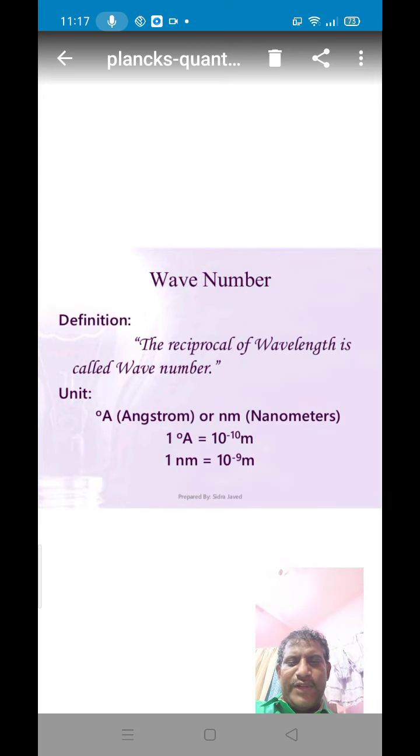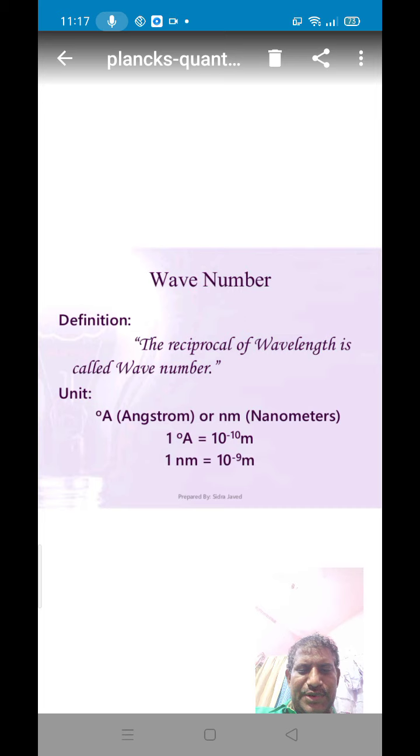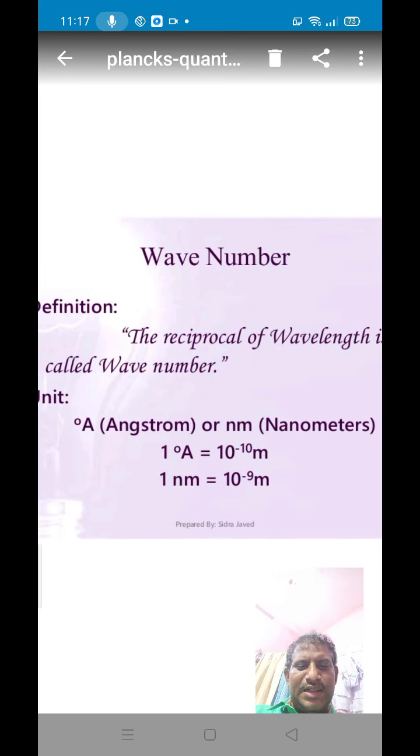The next property is wave number. Wave number means the reciprocal of the wavelength. That means the number of waves occupying 1 centimeter length is called wave number. Wave number is represented by nu bar. Wave number nu bar is equal to 1 by lambda. The units of wavelength are angstroms or nanometers. 1 angstrom is equal to 10 to the power minus 10 meters. 1 nanometer is equal to 10 to the power minus 9 meters.